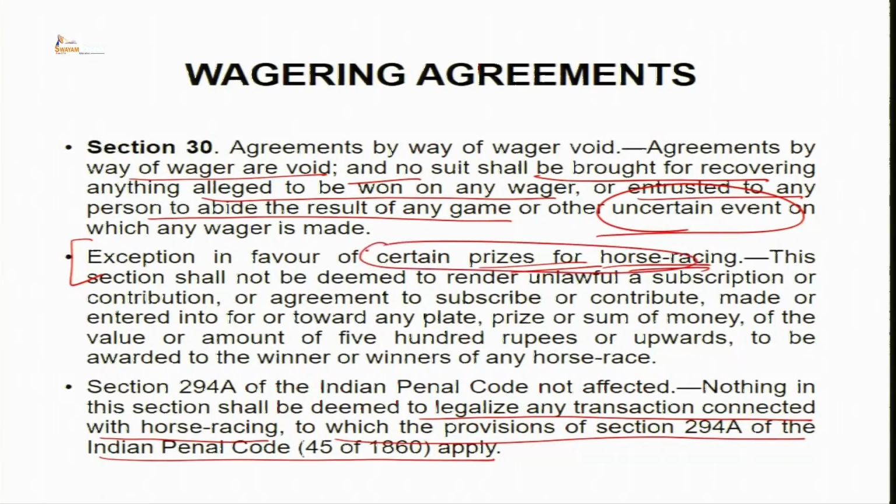Here it says certain prizes for horse racing, but here it says there are certain transactions related to horse racing which may be declared to be a punishable offence under 294A, and cannot be enforced under the Indian Contract Act.